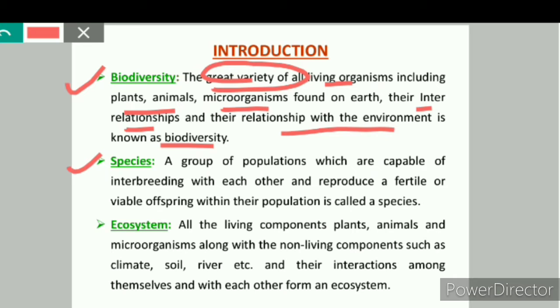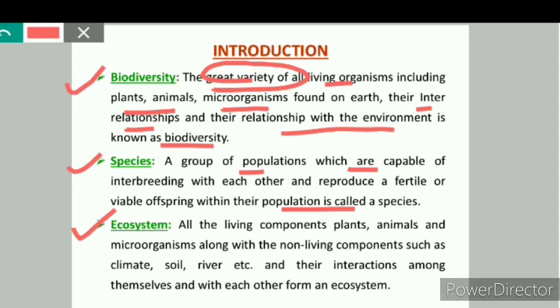Now we will see another important term, species. A group of populations which are capable of interbreeding with each other and reproducing fertile or viable offspring within their population is called a species. This means that the members of a species can reproduce fertile offspring. Offspring means baby. Only with the members of their own species and not with the members of other species. And very important, members of a species have common characteristics.